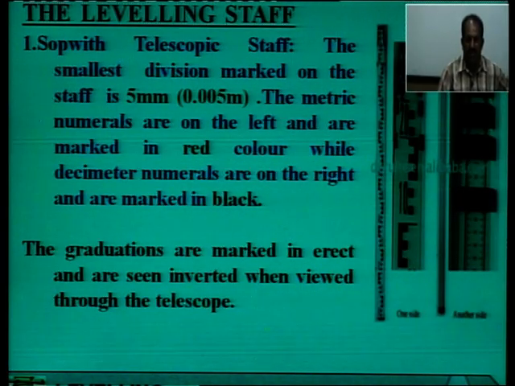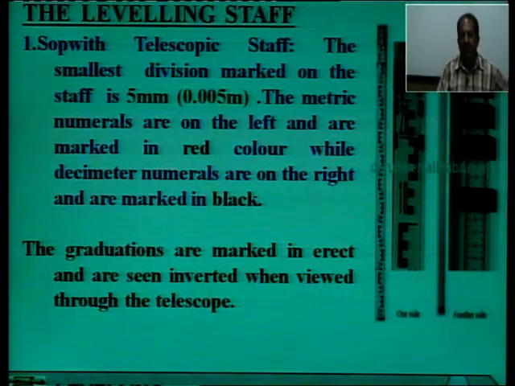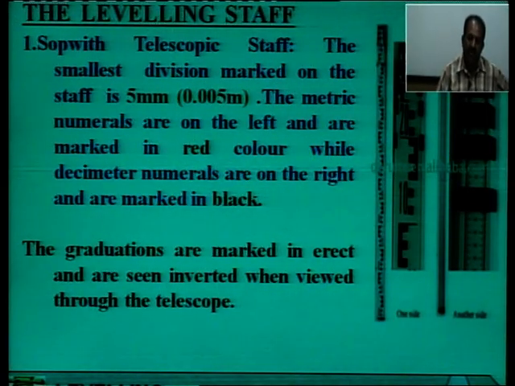The metric numerals are on the left and are marked in red ink, but the decimeter numerals are on the right side and they are in black color. That is, on the left side you find metric numerals marked in red and on the right side there are decimeter numerals in black color.